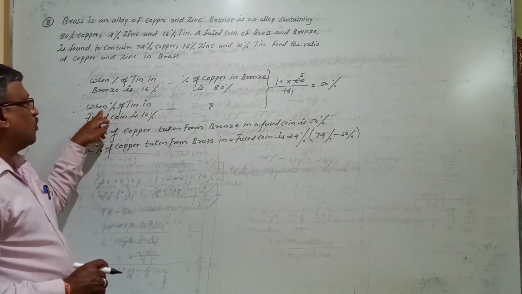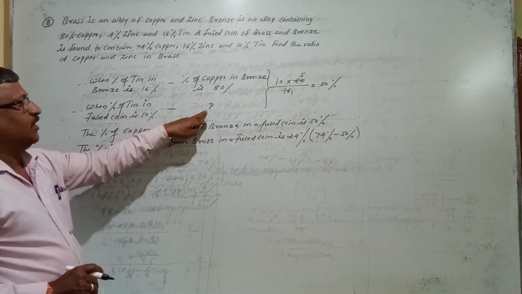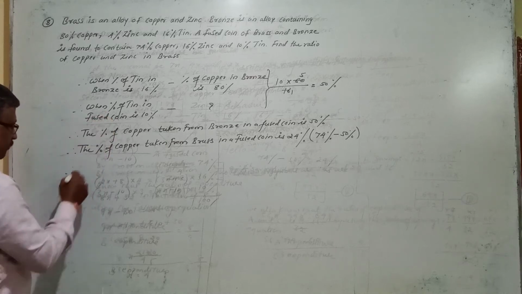So we have to ask, when the percentage of tin in the fused coin is 10%, what is the zinc taken from bronze in a fused coin. So let's put the equation.